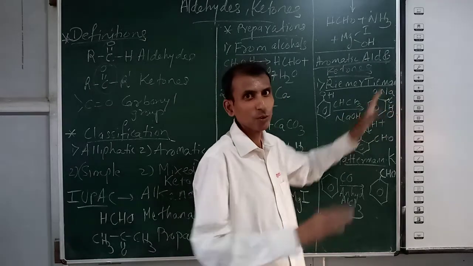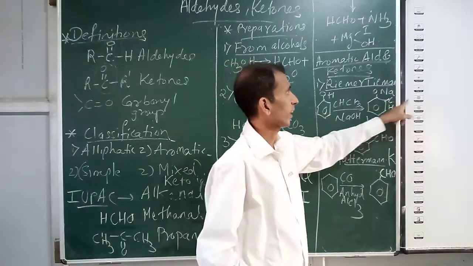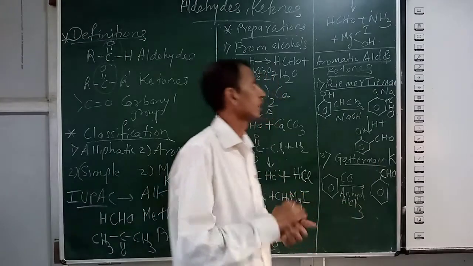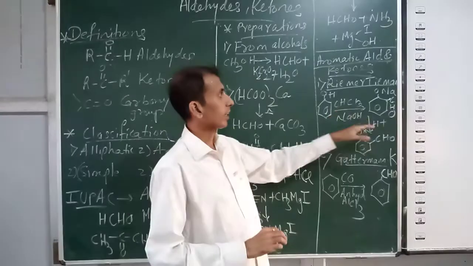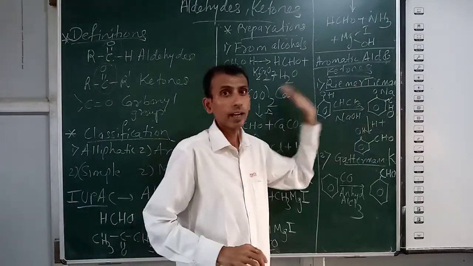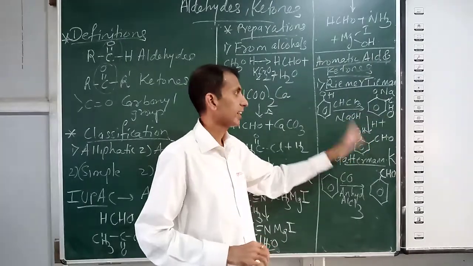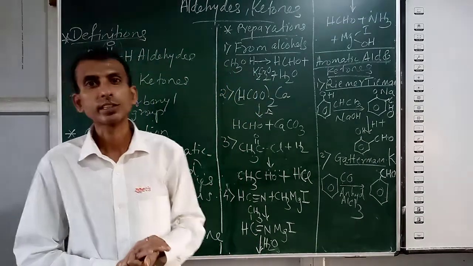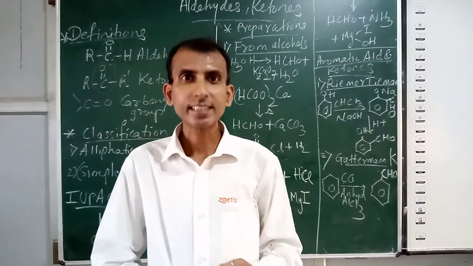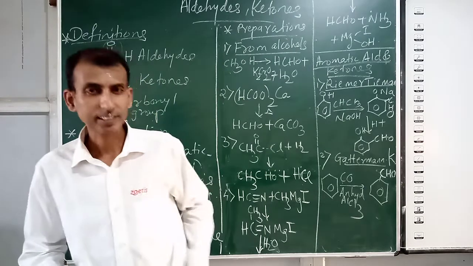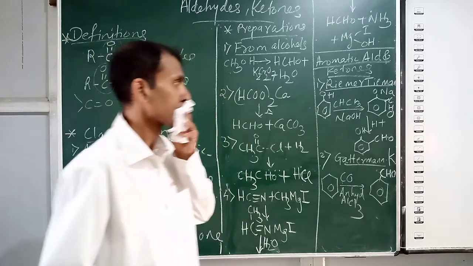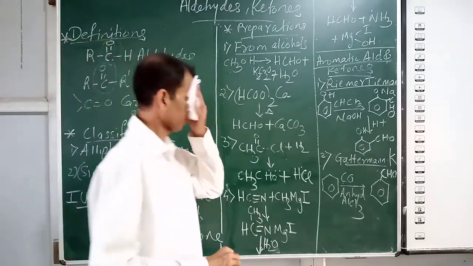Finally, hydrolysis of this product removes Na from the compound. H is added, so you get this compound, which is named salicylaldehyde. So we get an aromatic aldehyde.